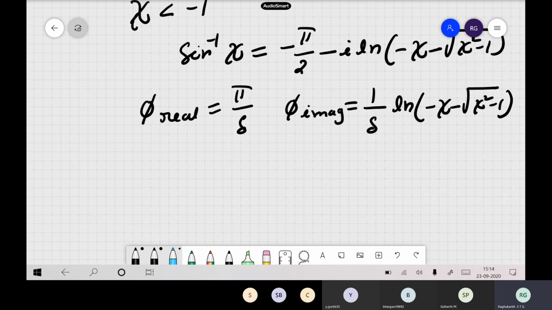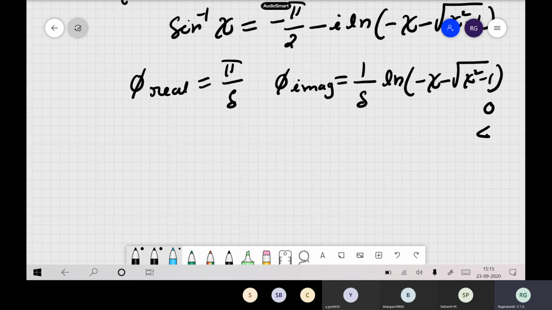Okay, and of course this is less than 0. One can also prove this because psi is less than minus 1. So these are the bounds.